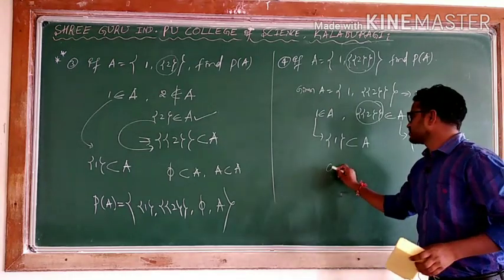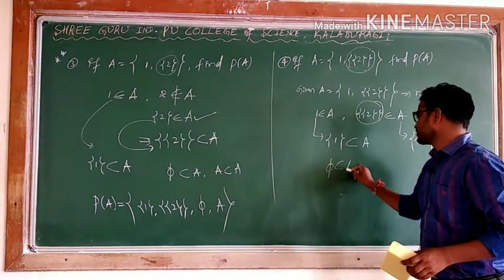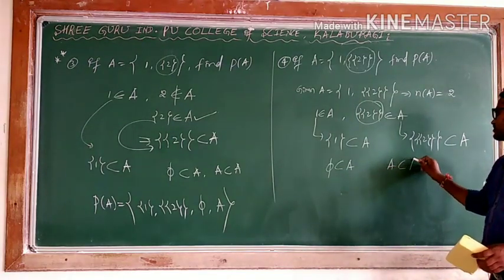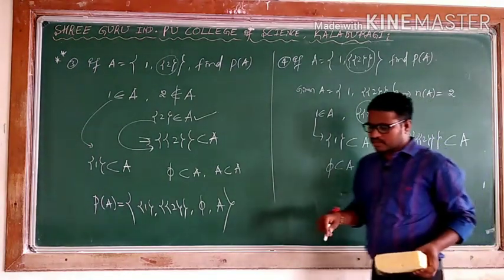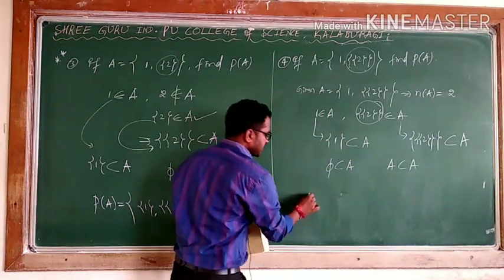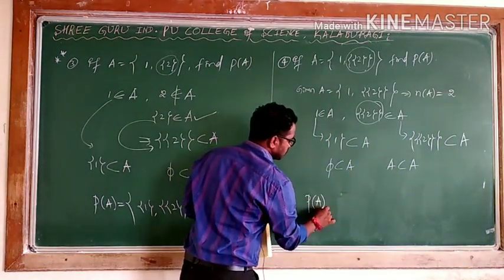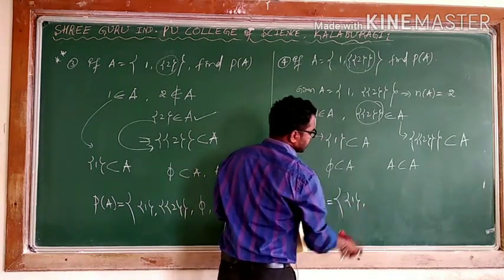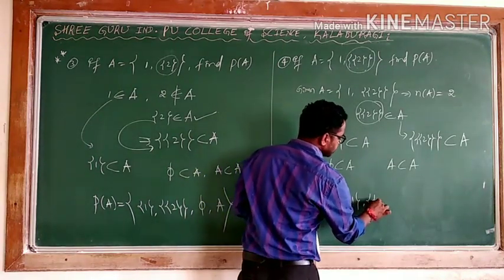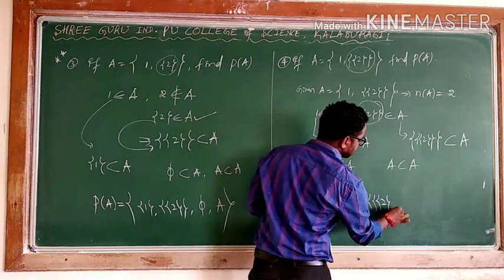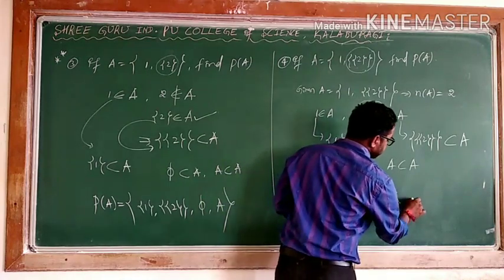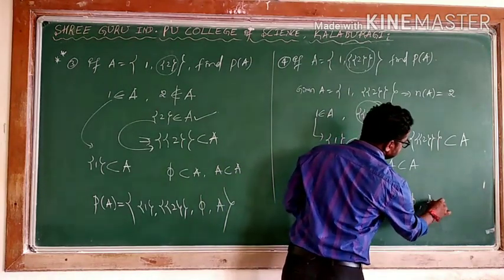Empty is always a subset of every set. This you have to write yourself. And every set itself is a subset of A. Means I can say, what is P of A here? P of A is equal to the first one, what is 1? The second one, it is covered by 2 flower brackets, comma. And the third one, empty. And the fourth one, itself.